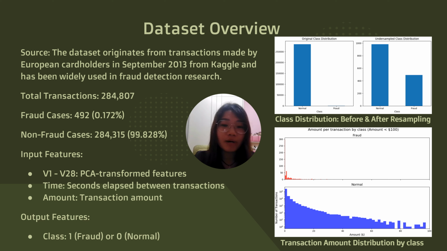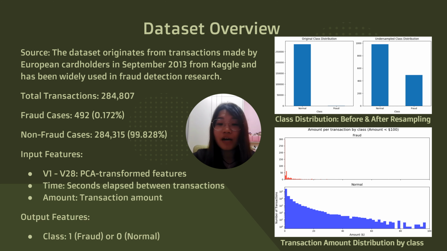For transaction amount distribution by class, it reveals that fraudulent transactions tend to have lower amounts, which is a key insight for feature engineering. So what we can derive is that fraud detection is challenging due to class imbalance and similarity to normal transactions. Effective detection requires advanced feature engineering and strategic model selection.